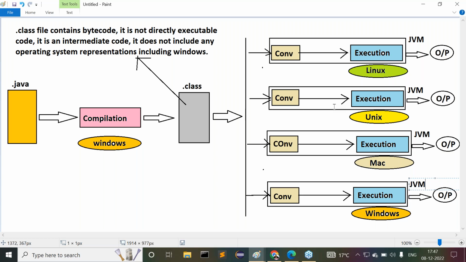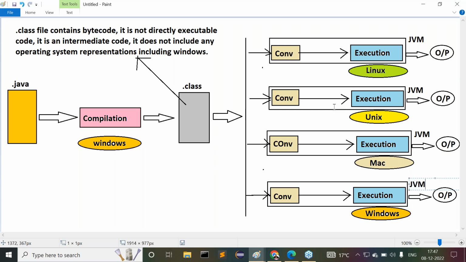Say 4 times we execute our program. Now you tell me, for 4 times execution, how many JVMs are used? Only one JVM or 4 different JVMs? Think and give the answer. My question is very clear. 4 times we are executing our program.